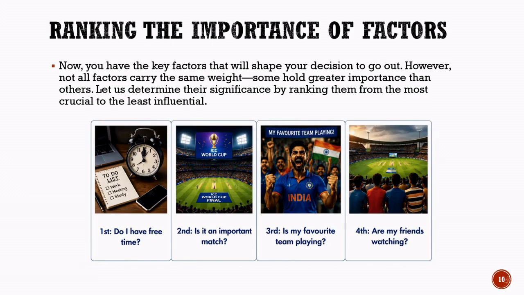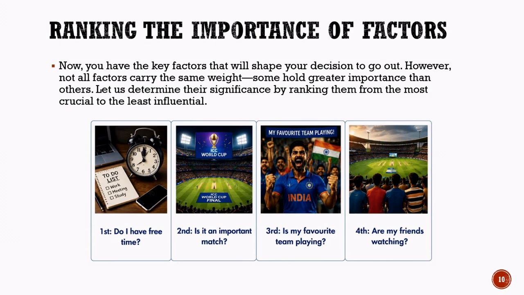Ranking the importance of factors. Now that the artificial intelligence system has identified the factors involved in the decision, the next step is to determine how important each factor is. In real life, not all factors influence a decision equally. Some factors have a much greater impact than others. Therefore, before making a decision, the system ranks the factors according to their importance.